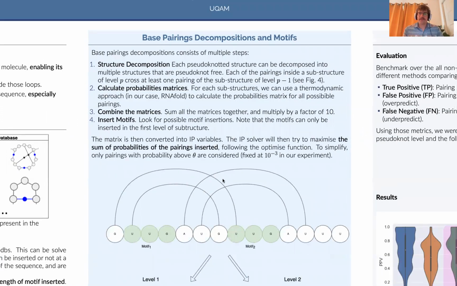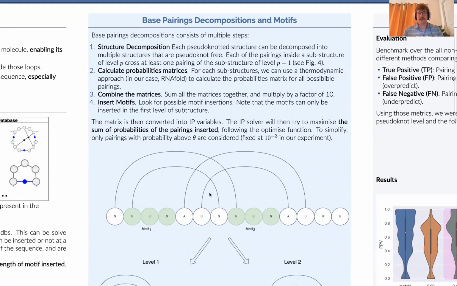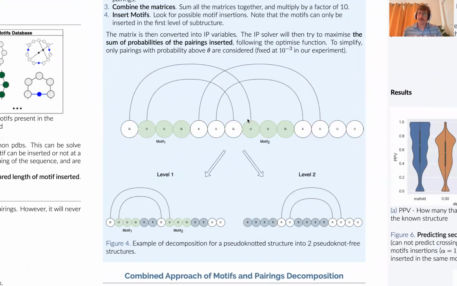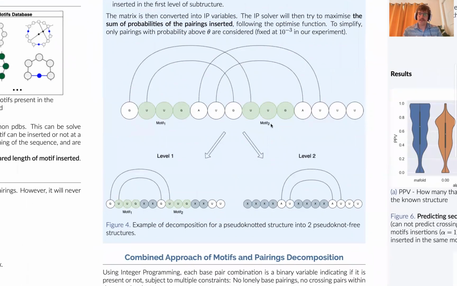To fix those limitations, we use a concept coming from a tool called IPknot, which is the base pairing decomposition, as well as still using motifs. The main goal is to have a pseudoknot structure and to decompose it into multiple pseudoknot-free substructures, where each substructure of a specific level will have all its pairings crossing at least one pairing from the level below it. So here we have two pairings at level 2 that will cross at least one pairing in level 1, and in level 1 there will be no crossing in the substructure, and there will also be the motif inserted as well.